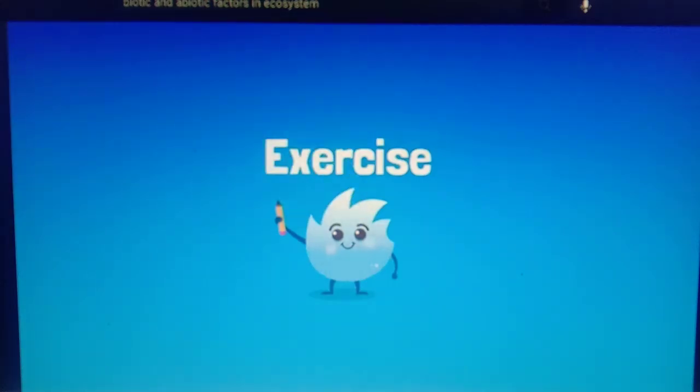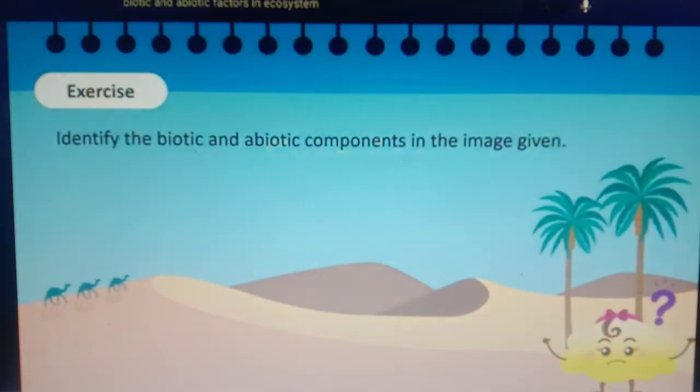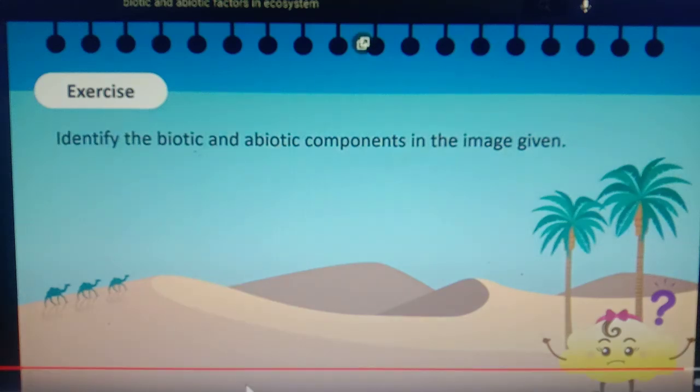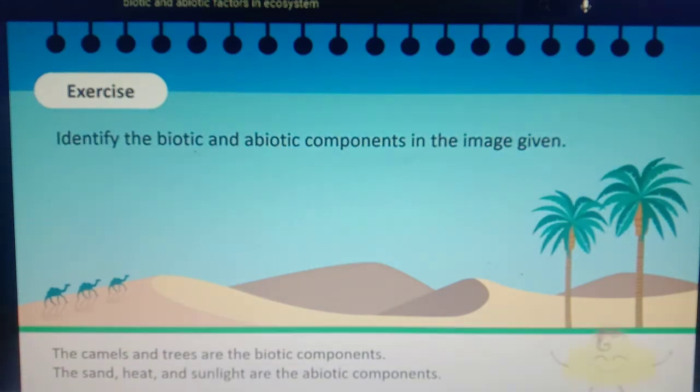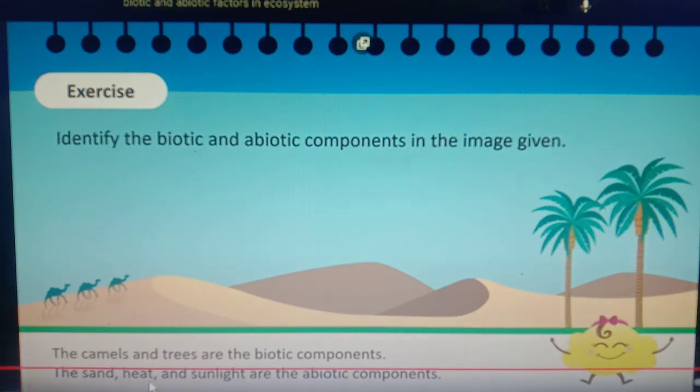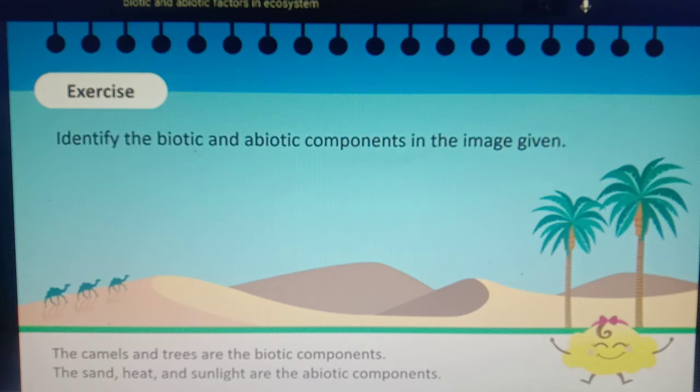Time for an exercise. Identify the biotic and abiotic components in the image given. The camels and date trees are the biotic components. The sand, heat, and light from the sun are the abiotic components. Great.